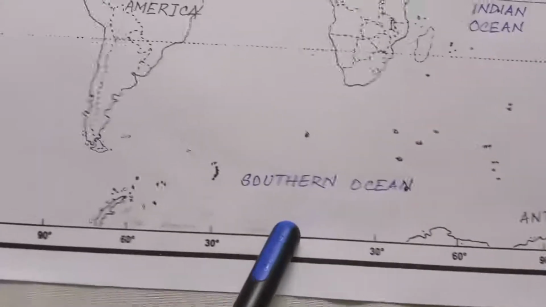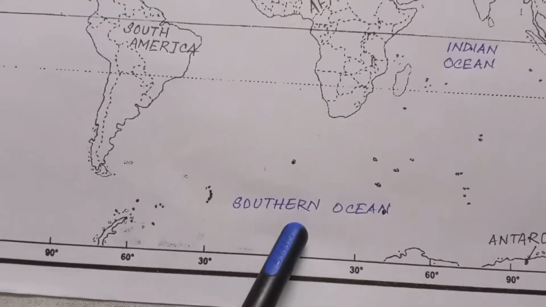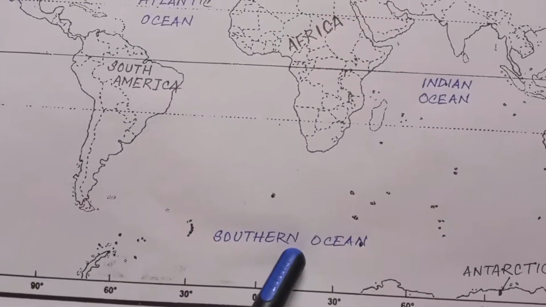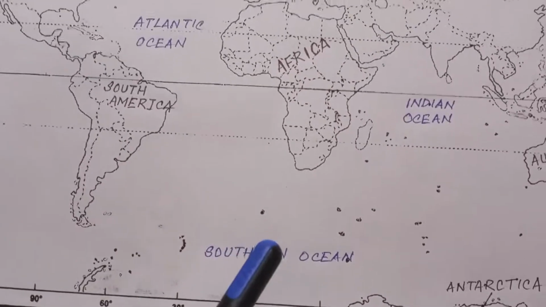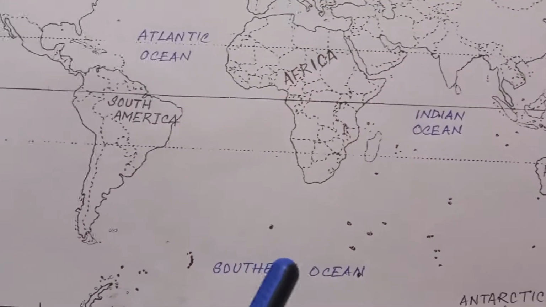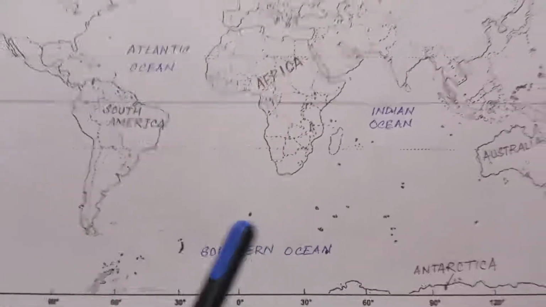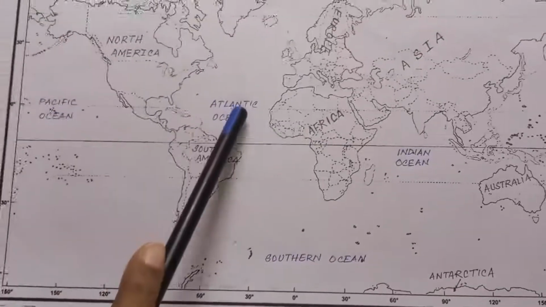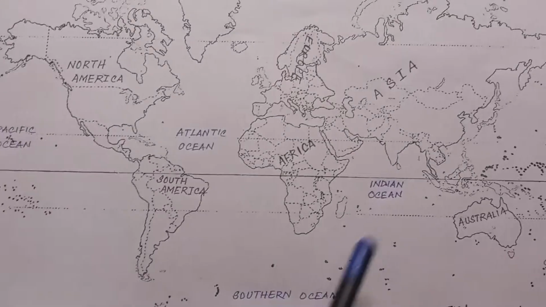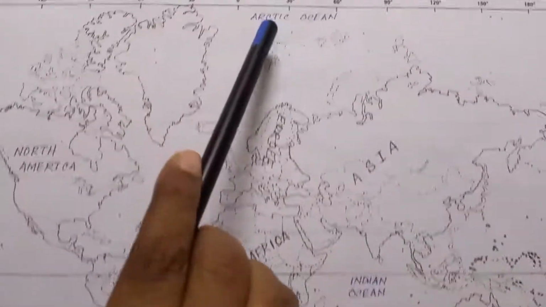Coming little bit down, we are going to have over here Southern Ocean. That means total we are going to have 5 oceans. The earth is having 5 oceans: Pacific Ocean, Atlantic Ocean, Southern Ocean, Indian Ocean and Arctic Ocean.